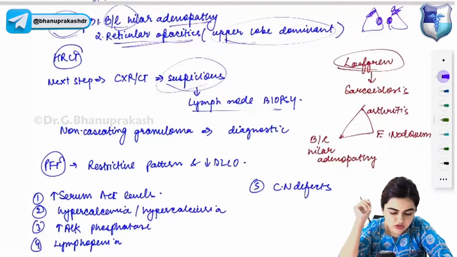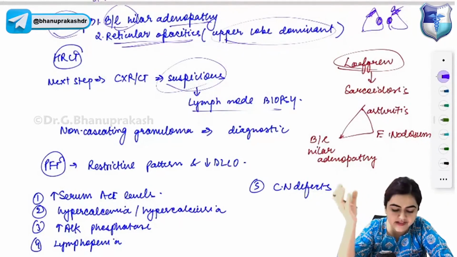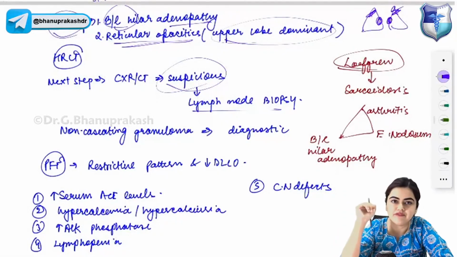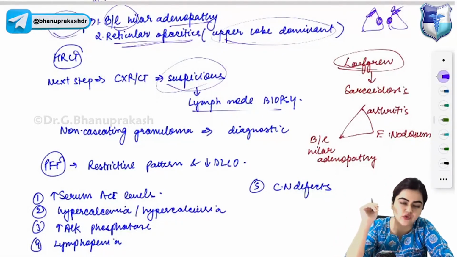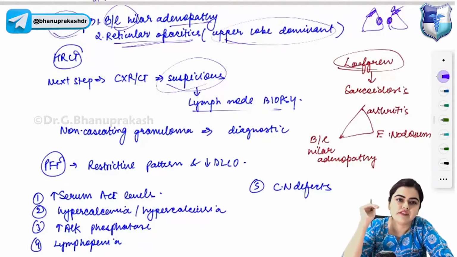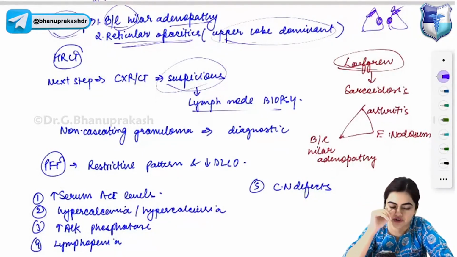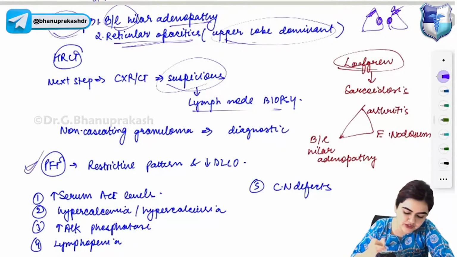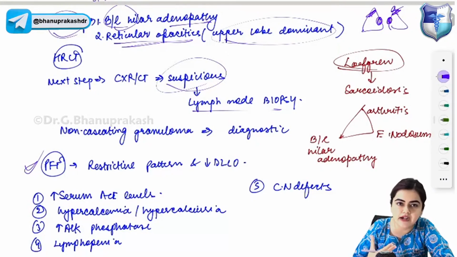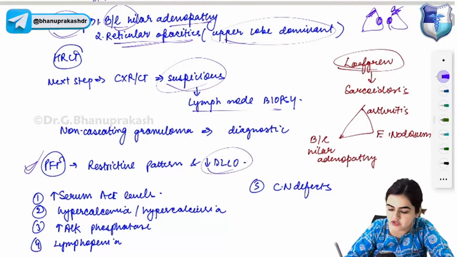Okay, now what is the next step? When chest x-ray is suspicious of sarcoidosis, you will perform CT and you can go for lymph node biopsy. In lymph node biopsy, you will find non-caseating granuloma which are diagnostic of sarcoidosis. Now, PFT, pulmonary function test, will show a restrictive pattern and a decrease in DLCO value.